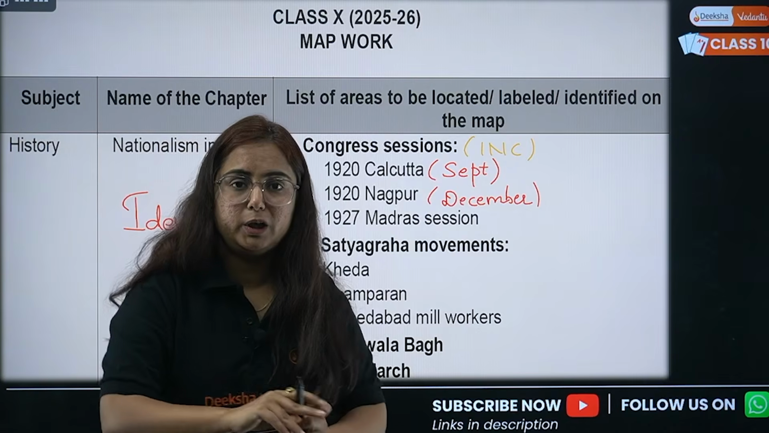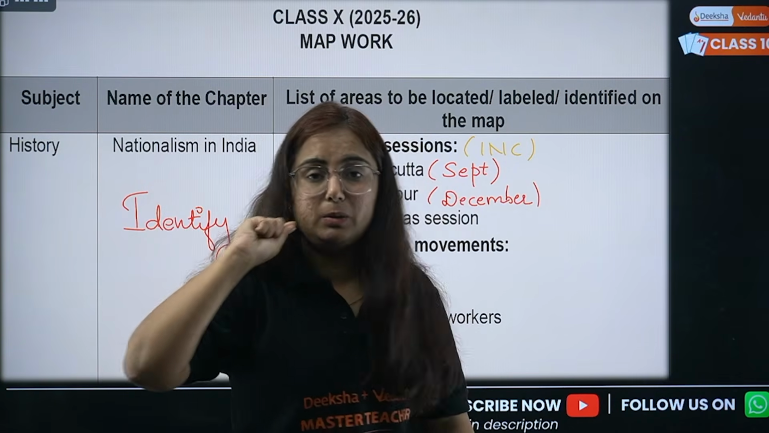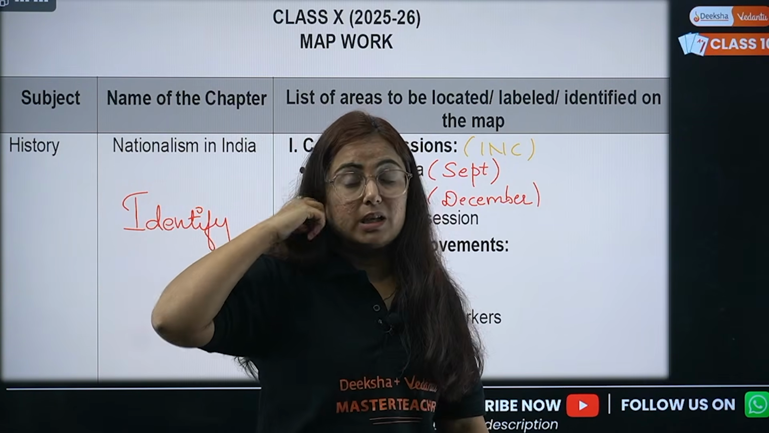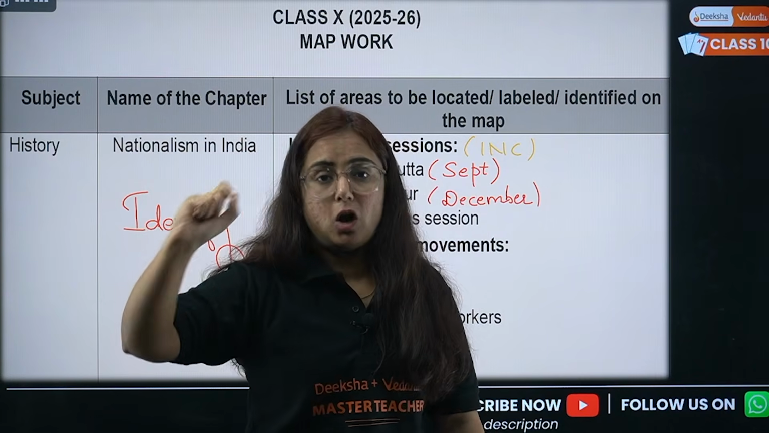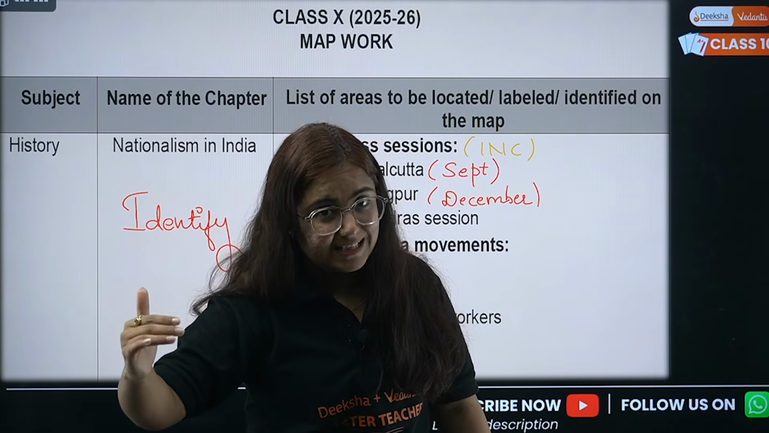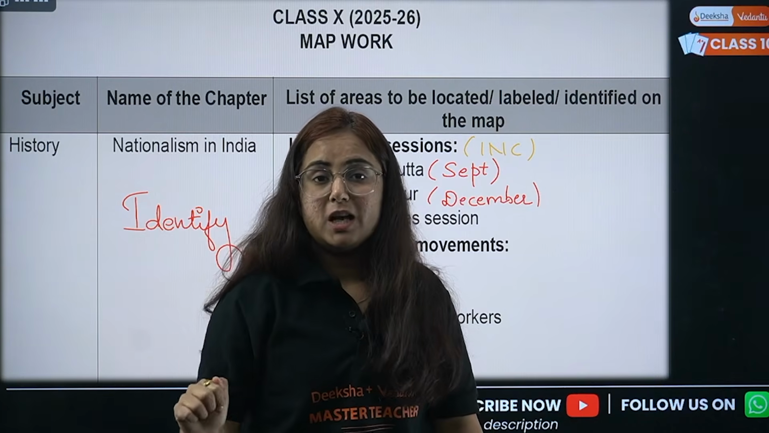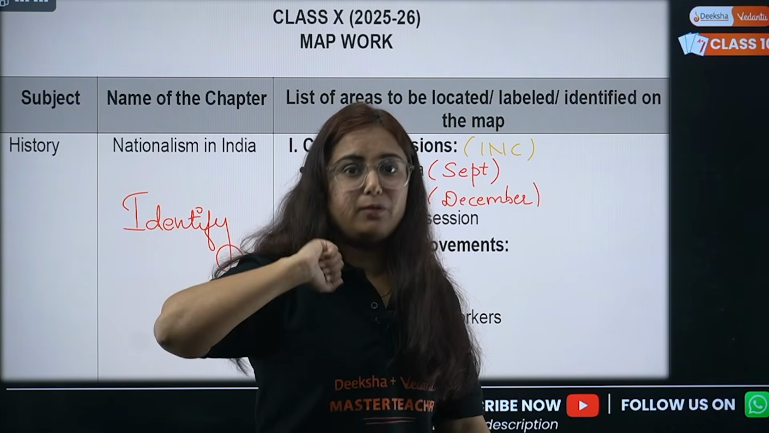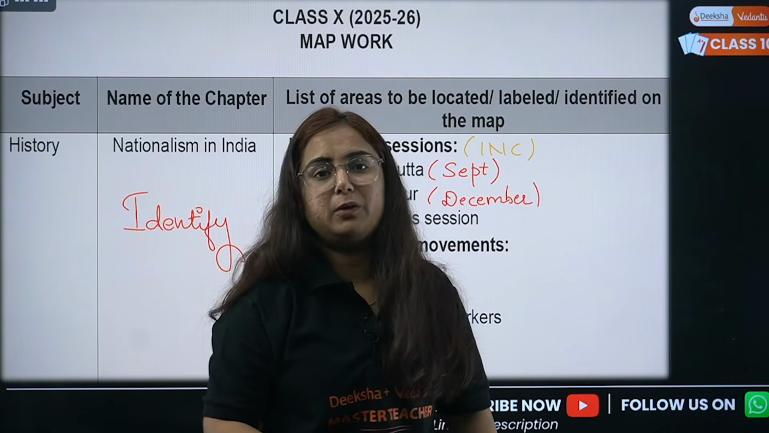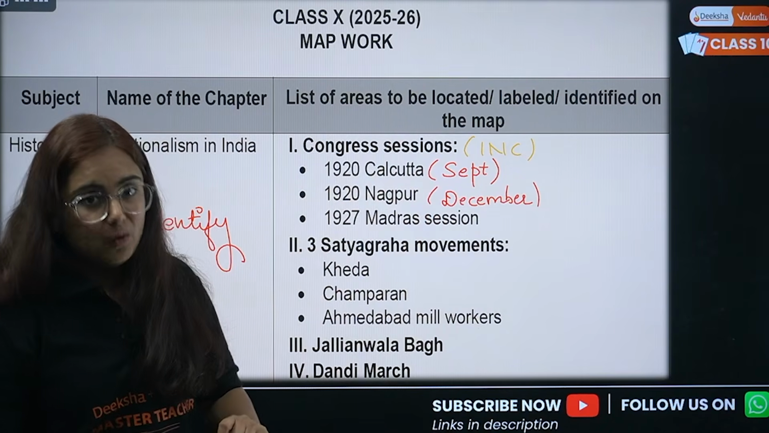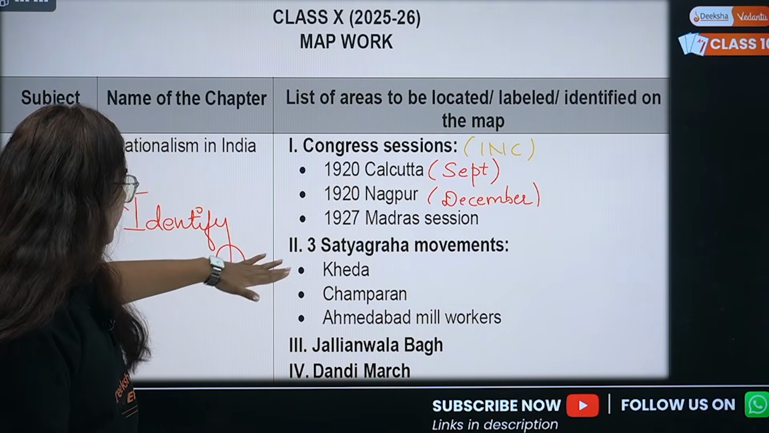A map will be given to you in which circles will be marked. A statement is going to be given, like the Indian National Congress session organized in the month of September 1920, identify the place. The circle is marked in West Bengal. You have to identify which place that was. The session was organized in Calcutta.